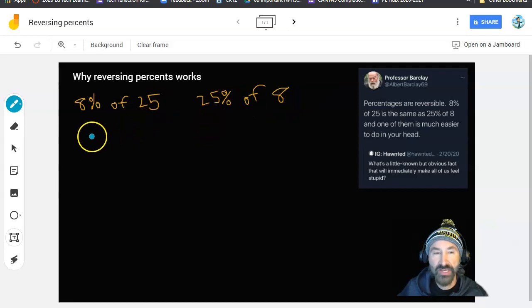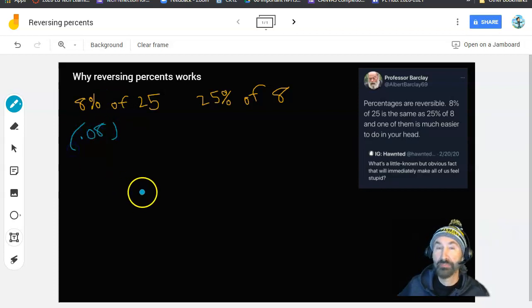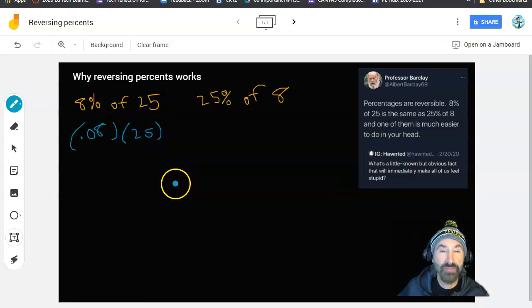Well, first of all, let's write these out mathematically. 8% of 25 means 0.08. That is what 8% is as a number. By the way, percent means out of 100, so this means 8 over 100. And 0.08 means 8 out of 100. If it was 0.8, it would mean 8 out of 10, and if it was 0.008, it would be 8 out of 1,000. Anyways, 8% is 0.08. The "of" means multiply, and then we've got the 25. And that's how we would write out that problem mathematically.